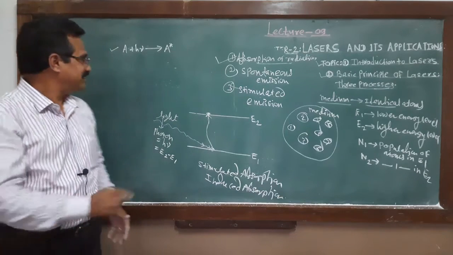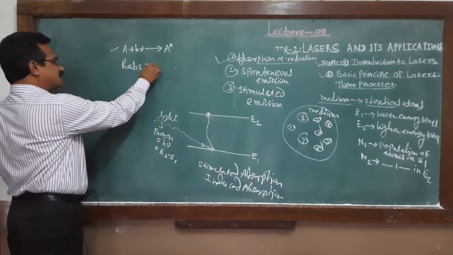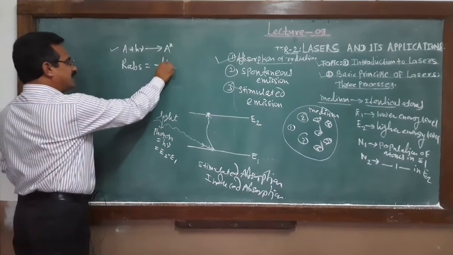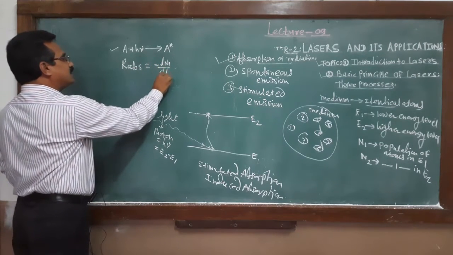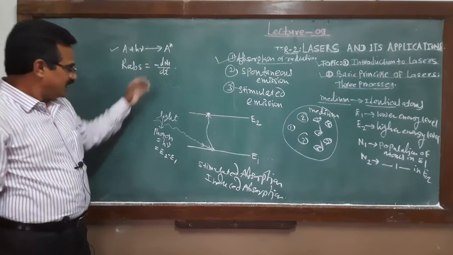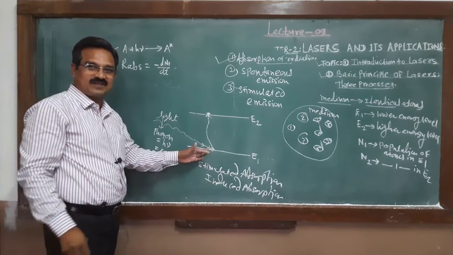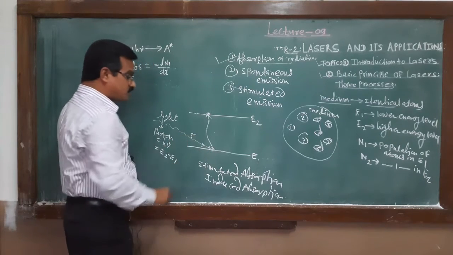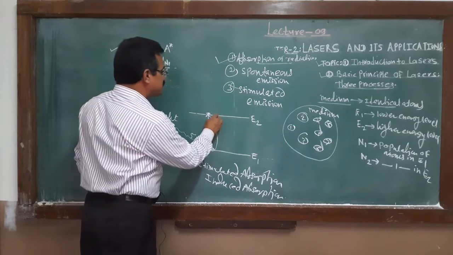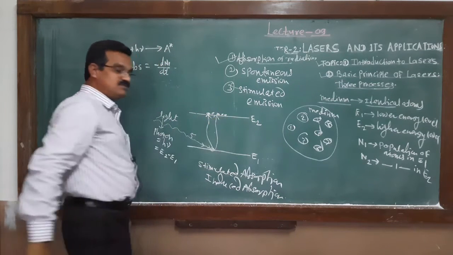And you remember that the rate of absorption may be written as minus dN1 by dt. The negative sign means that if, suppose, 5 photons are absorbed, 5 atoms jump here.